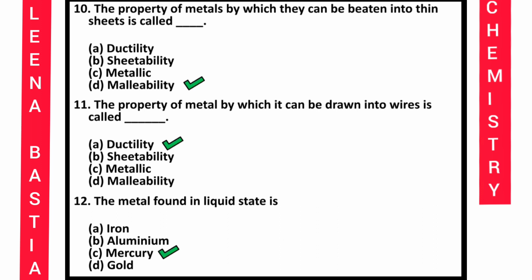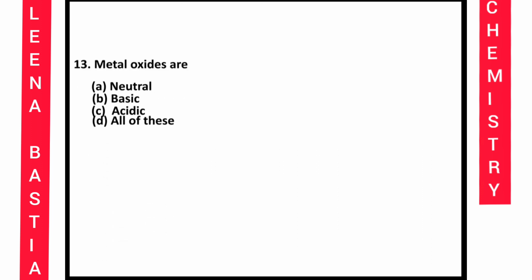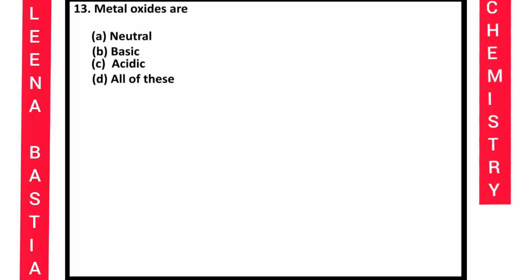So you all know this, right? Next question, metal oxides are neutral, basic, acidic, all of this. मेटल ऑक्साइड जो होता है इसका नेचर क्या होता है. जो मेटल ऑक्साइड हमें मिलते हैं, if we are going to put the litmus paper, what will be the effect, out of which we can conclude whether they are basic or acidic or neutral, right? So out of these, which one will be the answer?